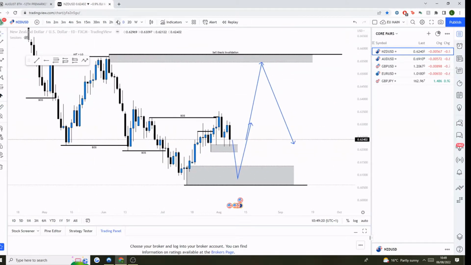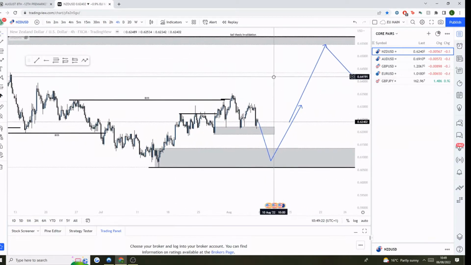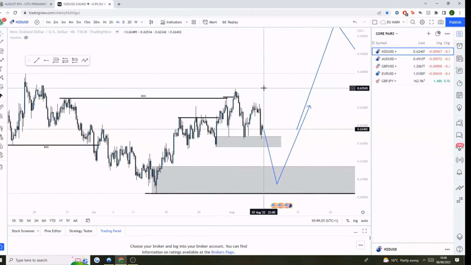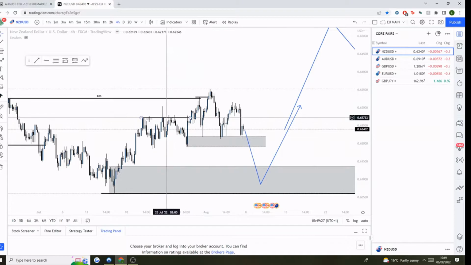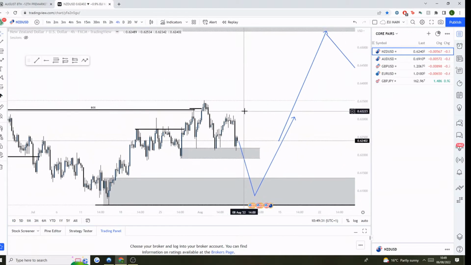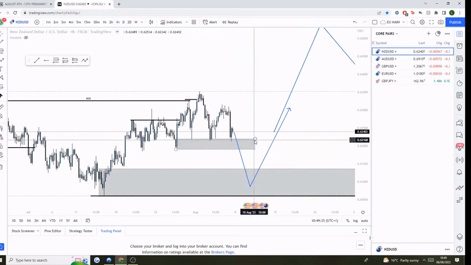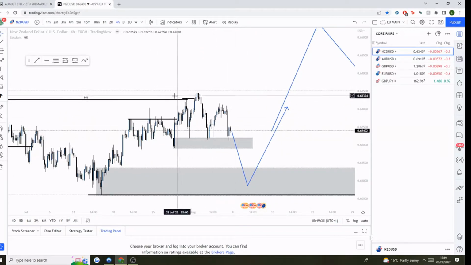So looking at the 4 hour now, what I can see is currently where we've had this break of structure here, which left behind this order block that I spoke about last week, and then we've now had another break. Now we've not actually broken back bearish on the 4 hour, so on the 4 hour we are pretty much still fully bullish.